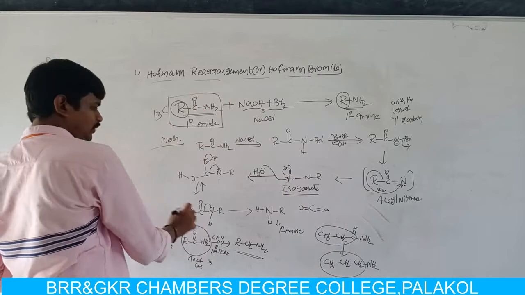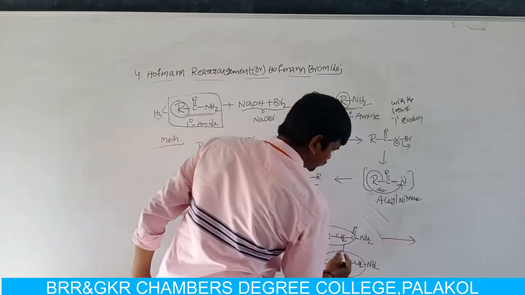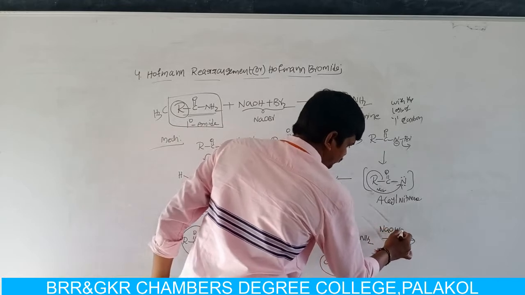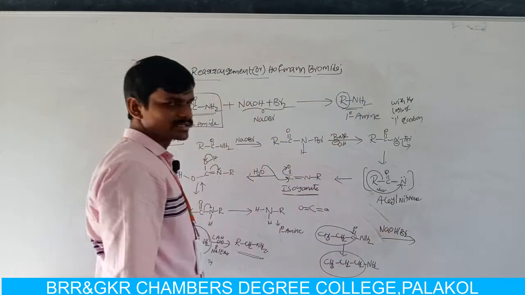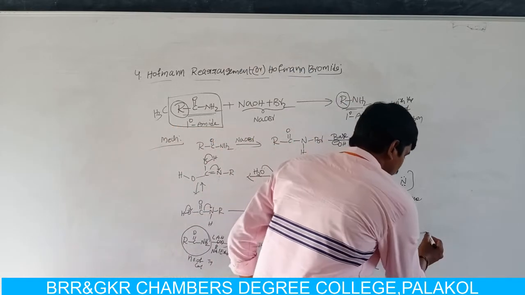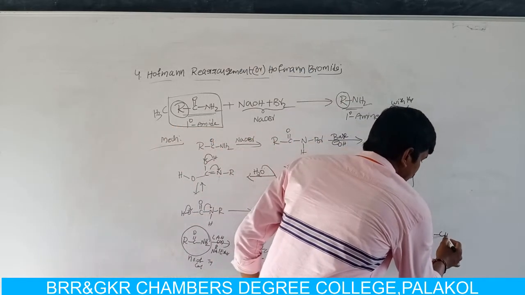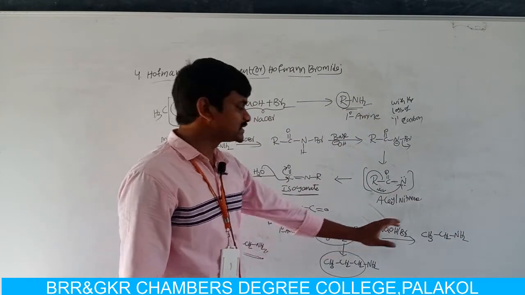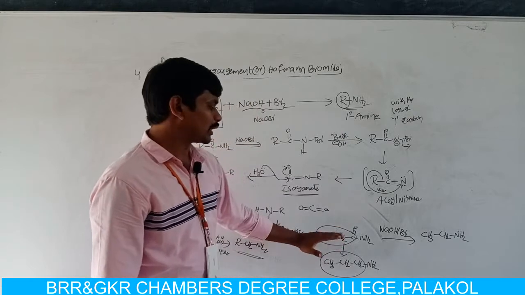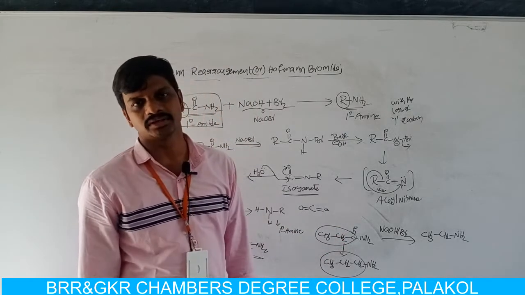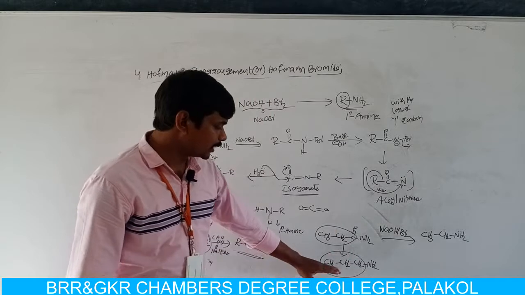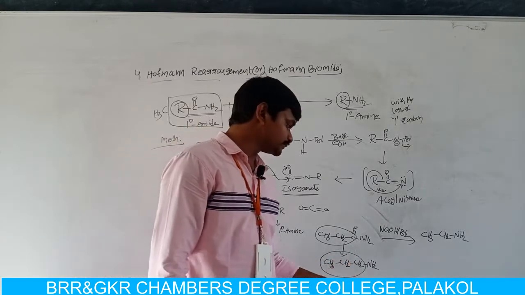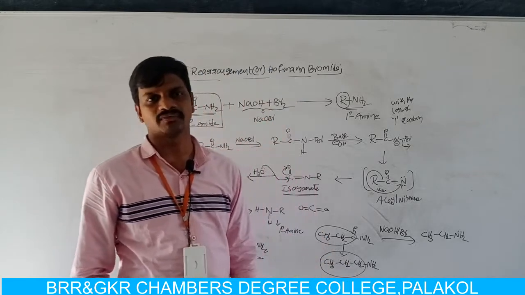For example, take the same reactant, propanamide, in the Hofmann rearrangement reaction. I can get CH3 CH2 NH2, that means ethyl amine. But if propanamide undergoes reduction with lithium aluminum hydride, or H2 platinum, or sodium in ethyl alcohol, I can get an amine without loss of carbon atoms.